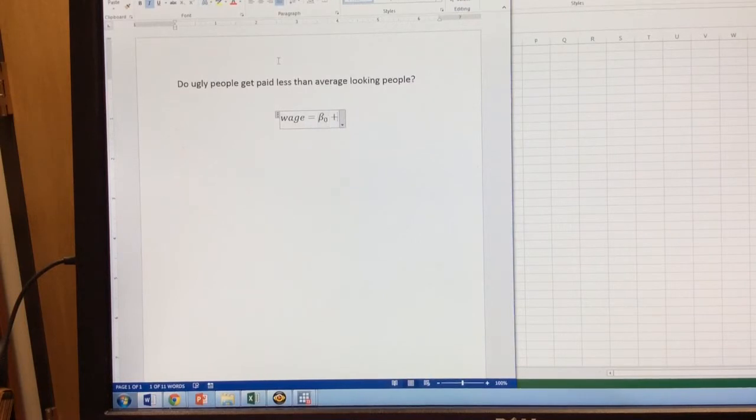Okay, and now we need some measure of ugly, or whatever that might be. Now we also want to think of what are some other things that might affect one's beauty and one's wage, so we want to also include those. So I'm just going to type in capital B, capital X plus U, and that's going to be different X's that we can include that we want to control for. All right, so that's our base model.